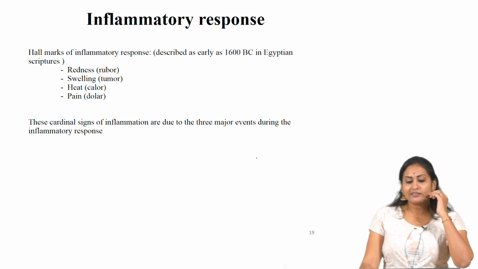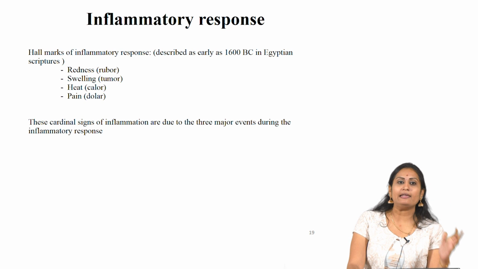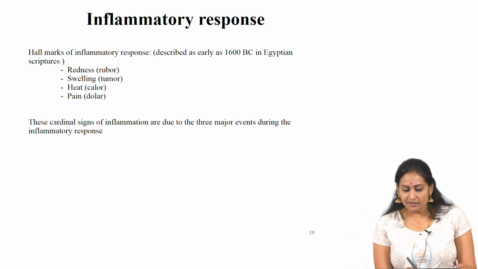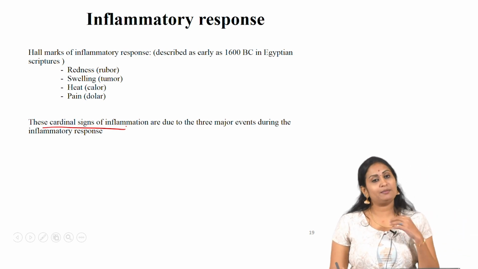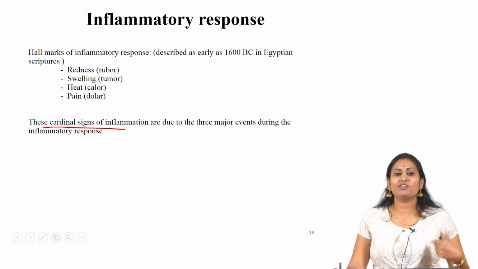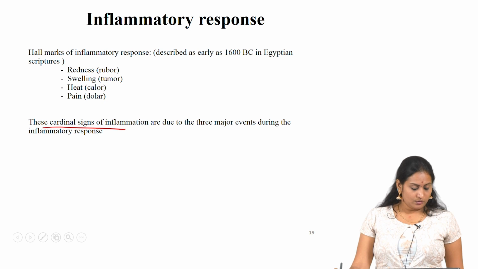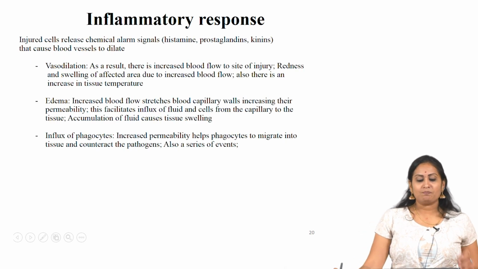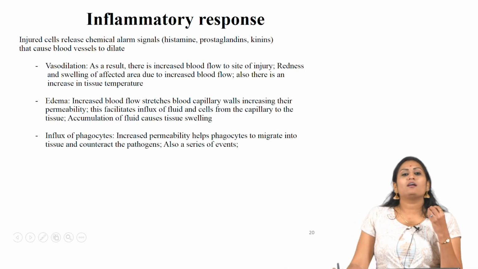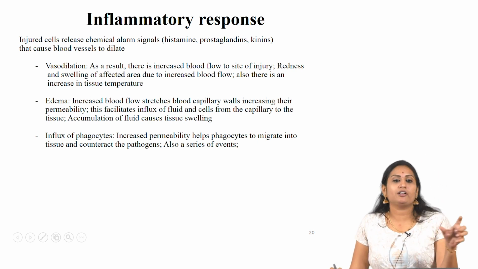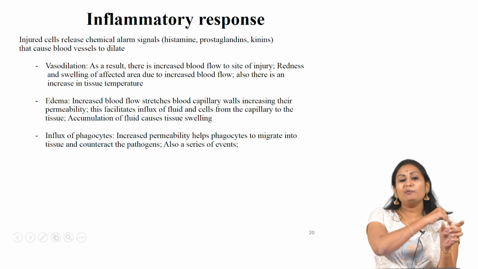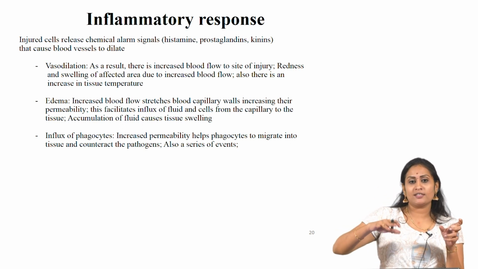Redness, swelling, heat and pain are the cardinal signs of inflammation, due to three major events. These are the signs of the inflammatory response. When I say the events, like injured cells which release chemicals, once the cells get injured, immediately they start secreting signals.